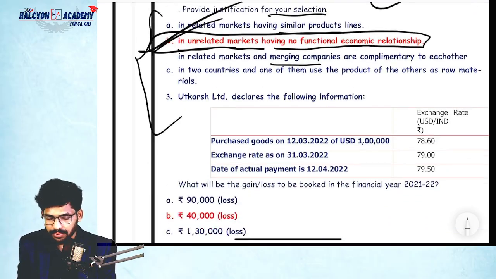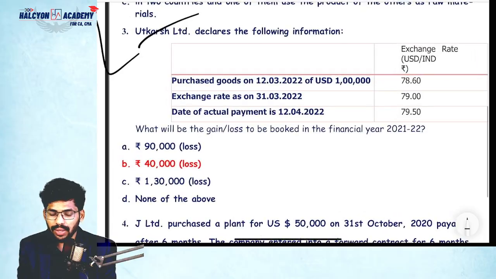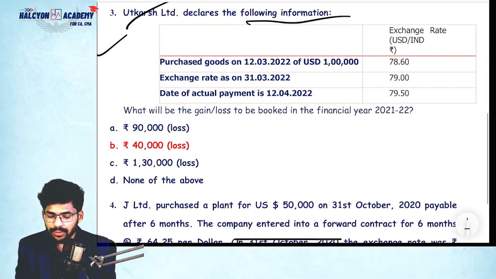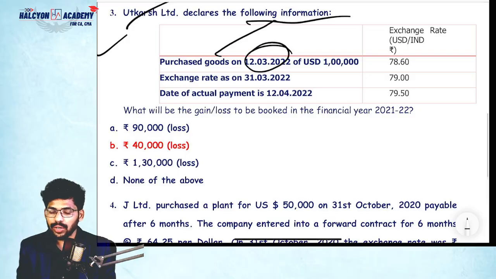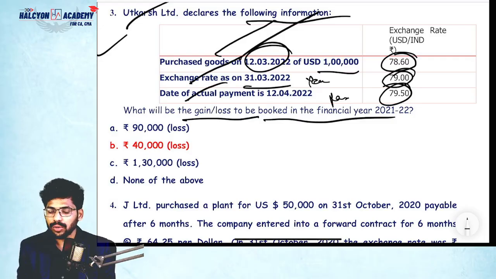That's it. Okay, next, Utkarsh Limited declared the following information. Purchase goods on 12/3/2022 for US dollars 1 lakh. So this is the USD rate, this is the year ending rate, this is payment rate, correct? This is purchase rate, this is year ending rate, this is payment rate. What will be the gain or loss in the books? 21/22, current year they're asking, correct?